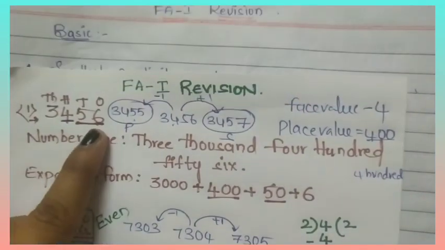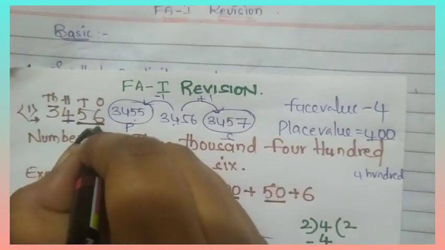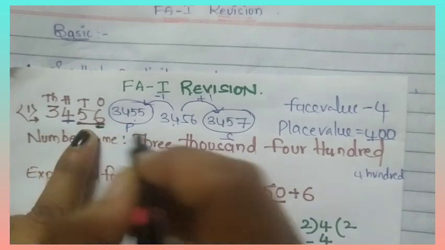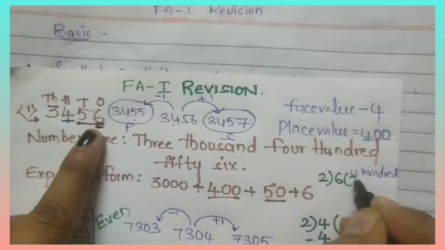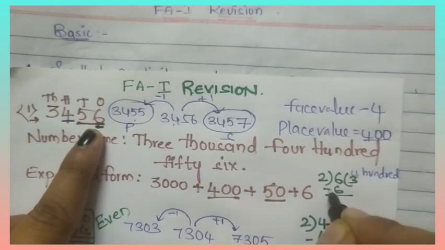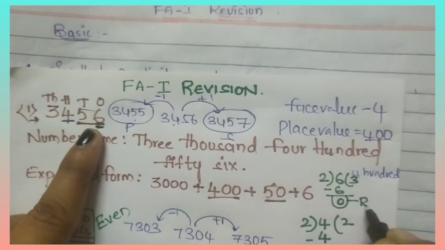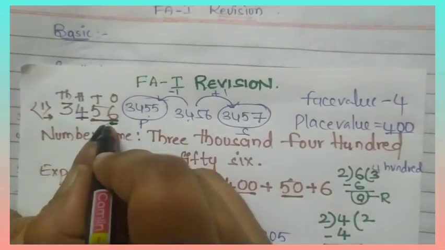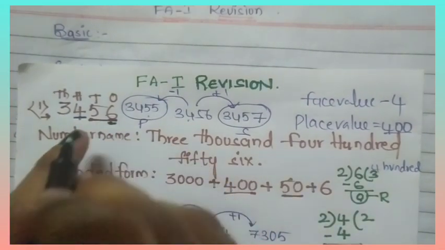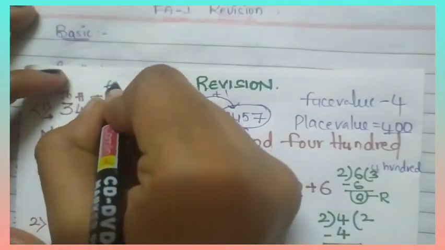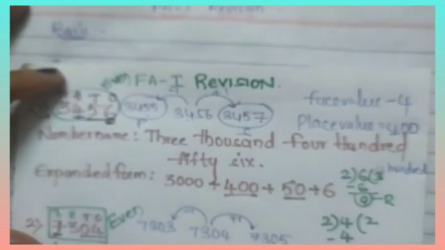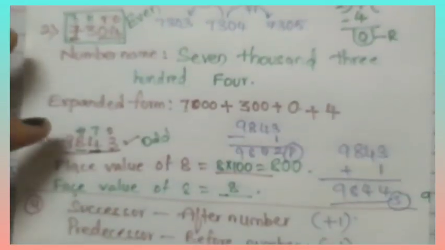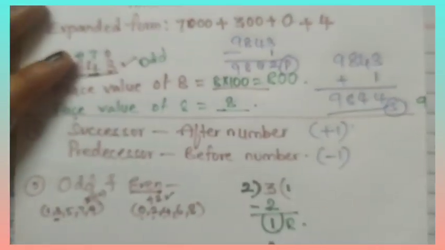Okay, now look here. What is the number here in the ones place? 6. 6 in the 2 table we will get 6. Yes, 2 3s are 6. 6 minus 6, 0. We got remainder 0. So this 6 is also an even number. 3,456 is also an even number. Okay, these are even numbers and odd numbers.